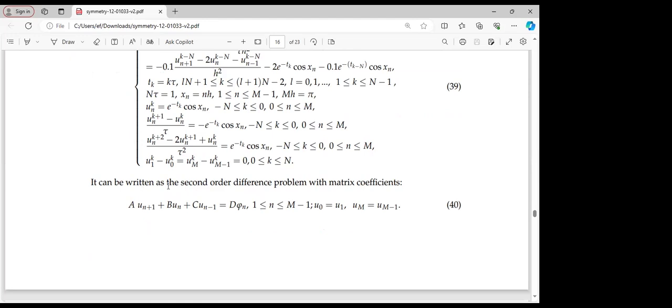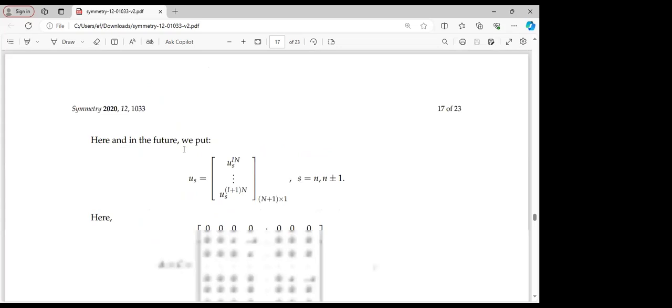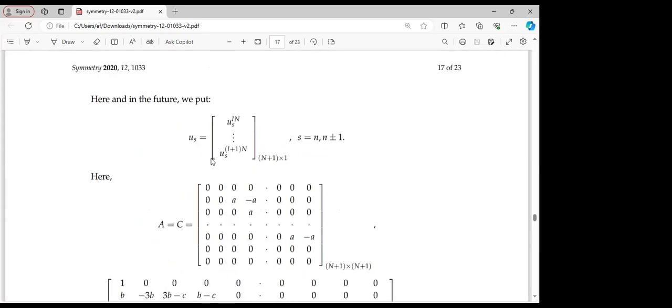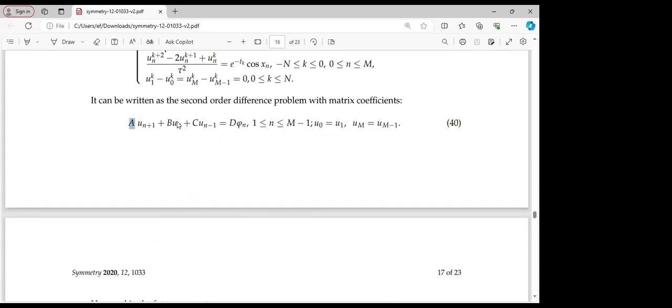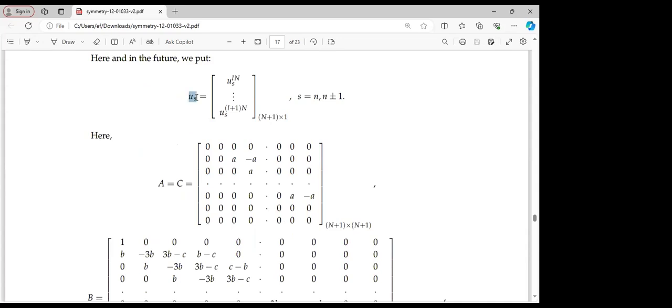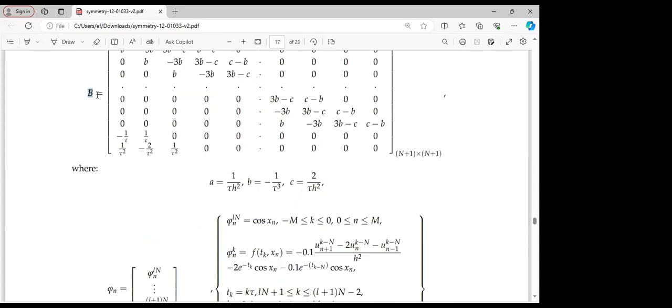It can be written as a second order difference problem with the following matrix coefficients. So 39 here, we just write as a second order difference problem with the following matrix coefficients. Here we proceeded to get the matrices, A, B, C, D, as well as the orders. Here we have a representation of U of s. We have a representation of A, which is equal to C. We also have B written in the form of a matrix.